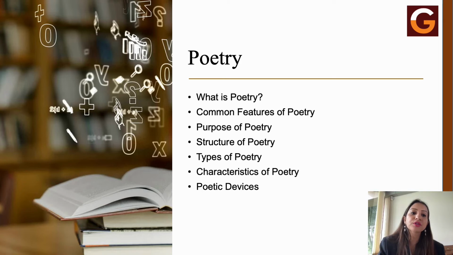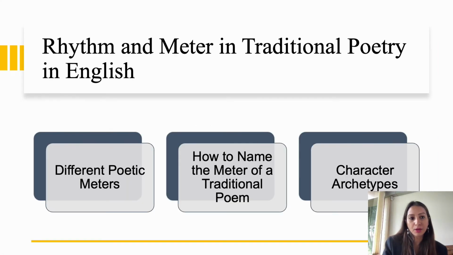Like this, we have different types of poetry, like the epic, which is a long narrative poem, the ode that traces its origin to the ancient poets, and ballads, which are a type of narrative poetry. So now we shall be looking into the next part of poetry, that is rhyme and meter in traditional poetry. What do we understand by rhyme and meter?